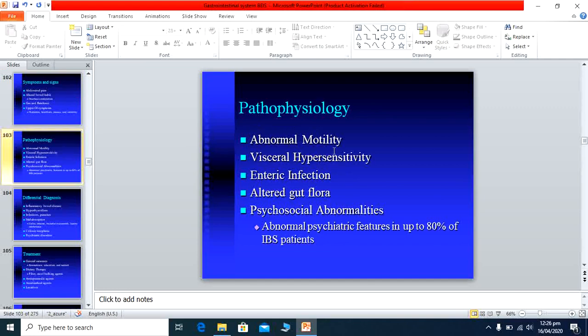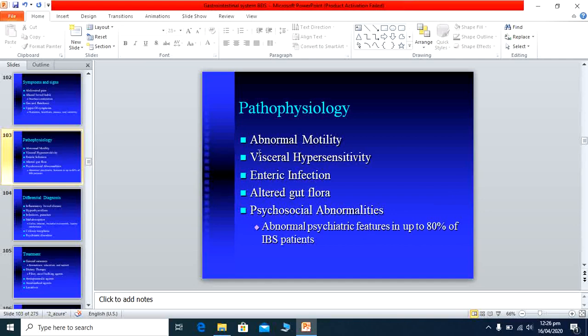As I have told you, psychology. Psychosocial abnormality: up to 80% of IBS patients have other psychiatric features. One of the psychiatric features may be that the patient has anxiety or a depressive disorder, along with increased frequency of stool or constipation.